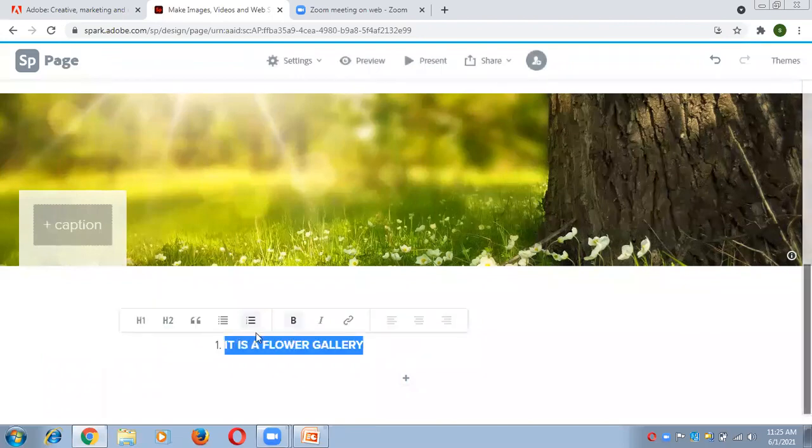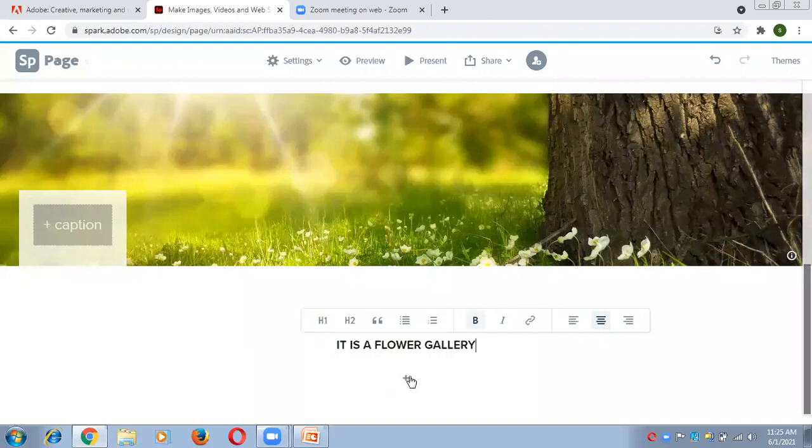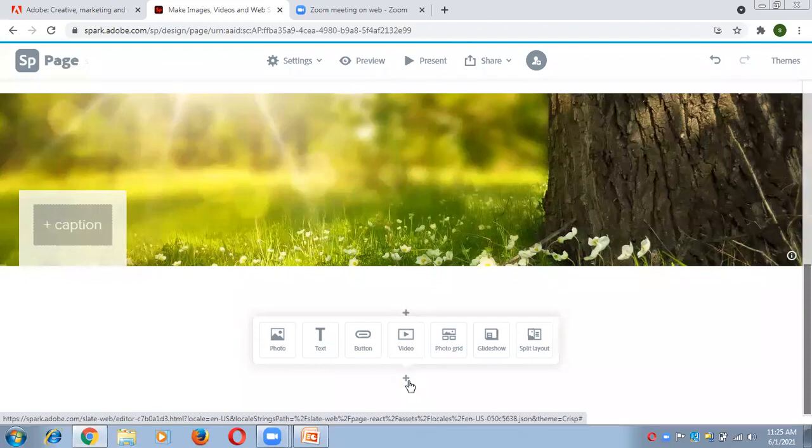So I'm just clicking once again to remove the format which is the ordered list, right? मैं उसको remove कर रही हूँ and I'll just create a normal text which is in center. It is our flower gallery. Now move on to the next one. Just click on the plus button once again.